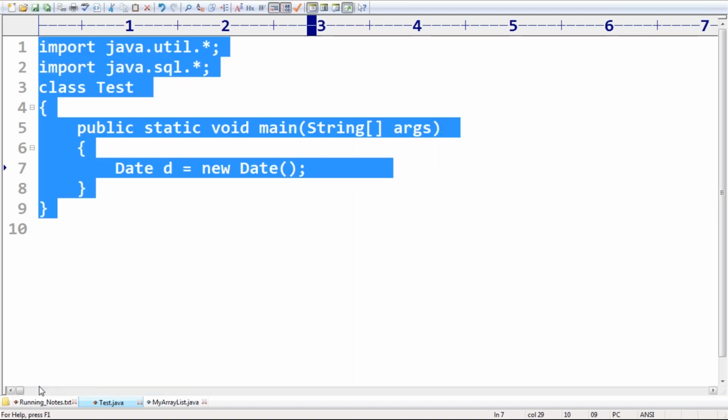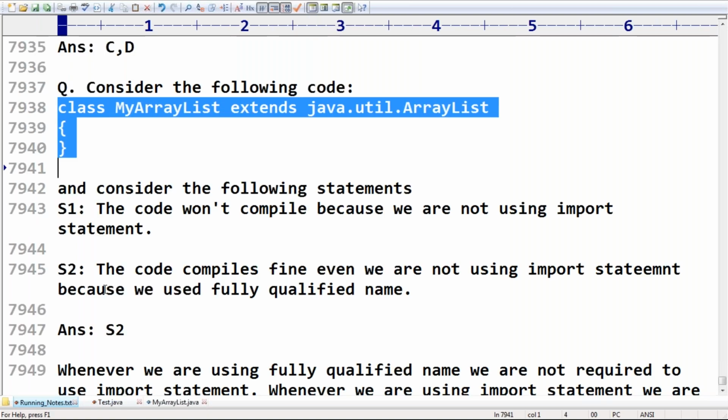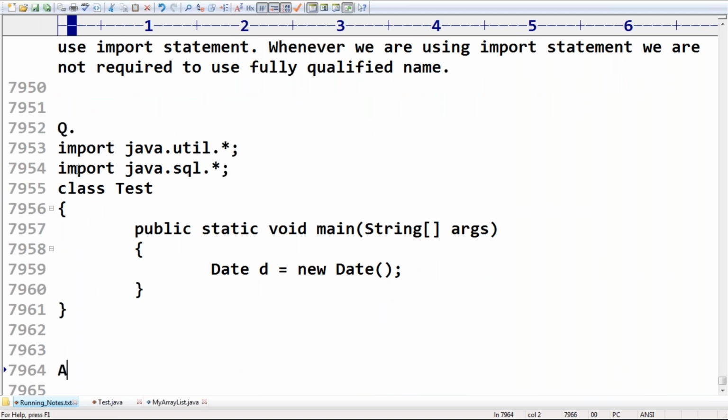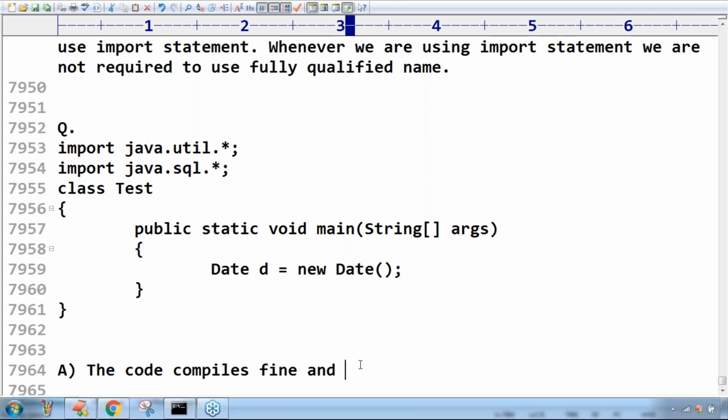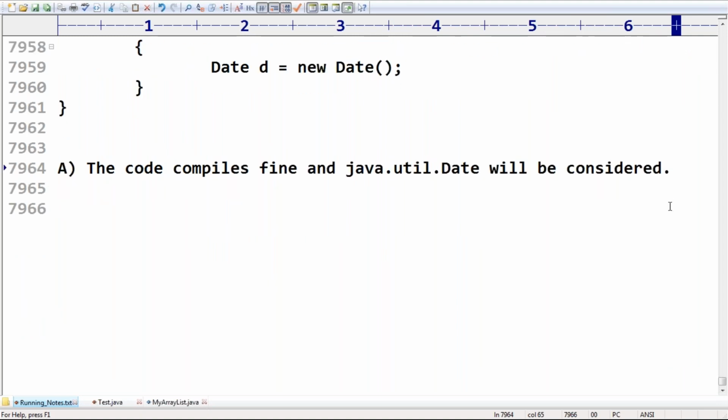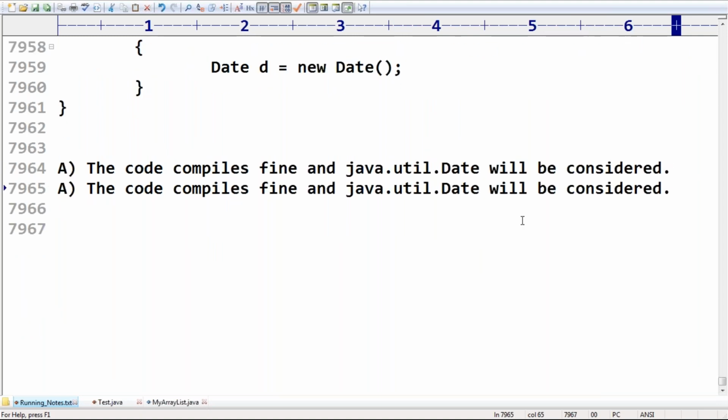The first option: the code compiles fine and java.util.Date will be considered. The second: the code compiles fine and java.sql.Date will be considered.